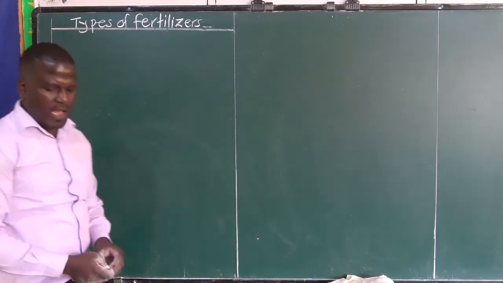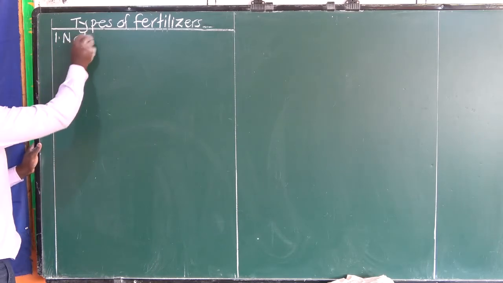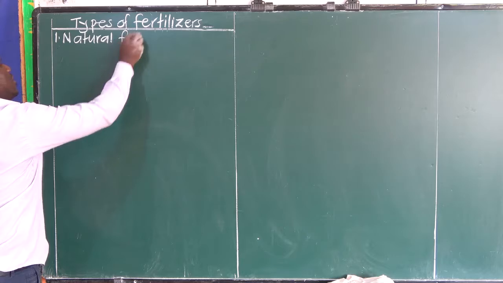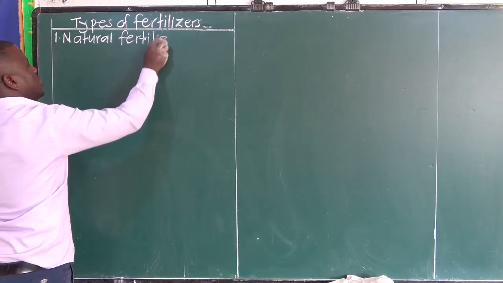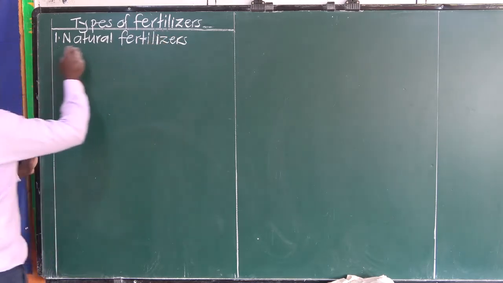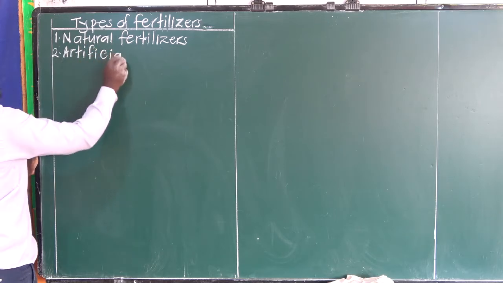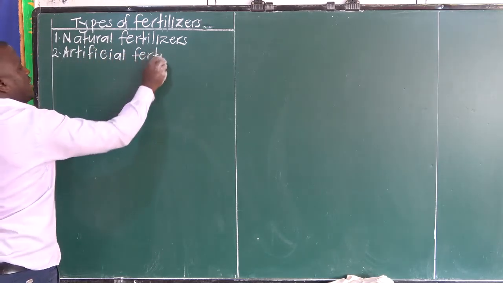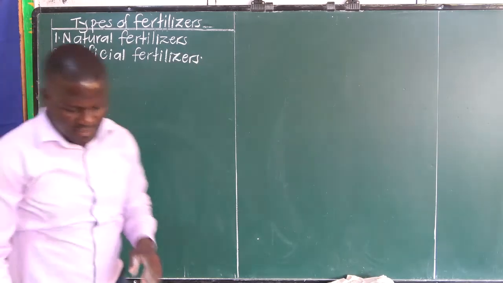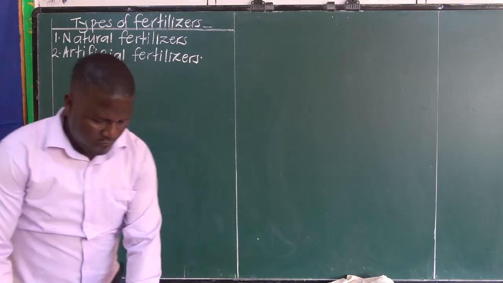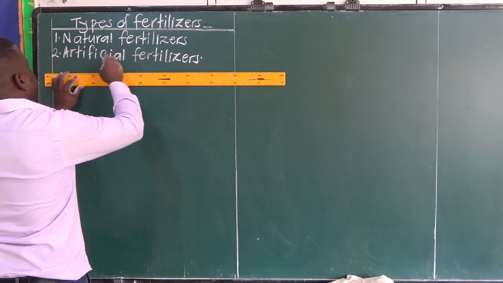Types of fertilizers: we have natural fertilizers and artificial fertilizers. These are the two types of fertilizers. Let's begin with artificial fertilizers.